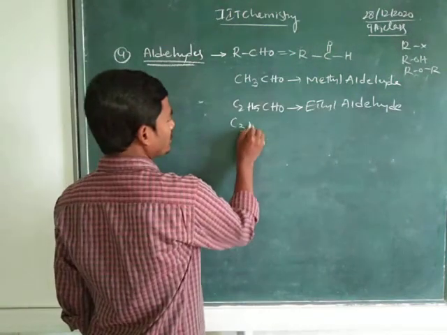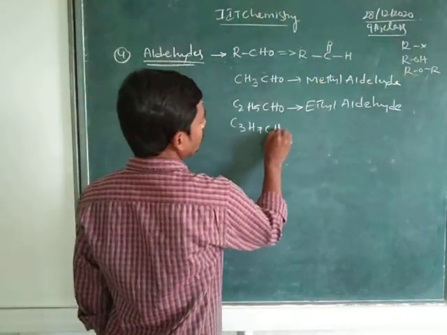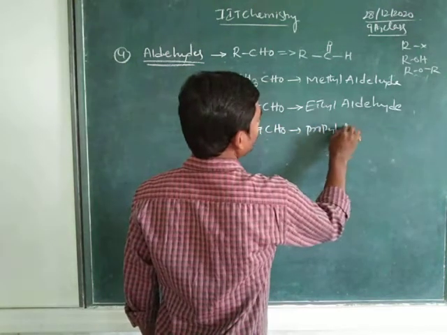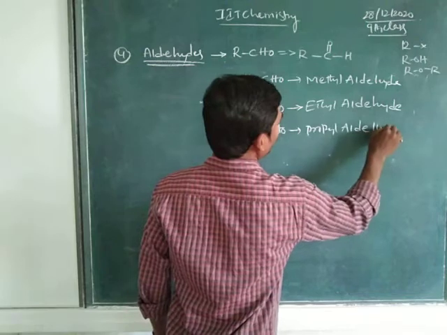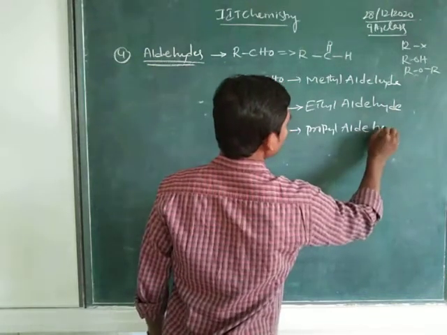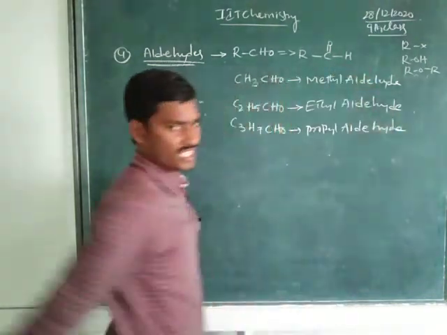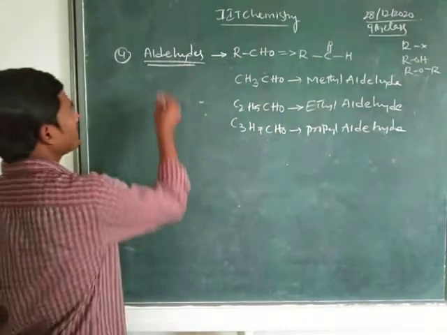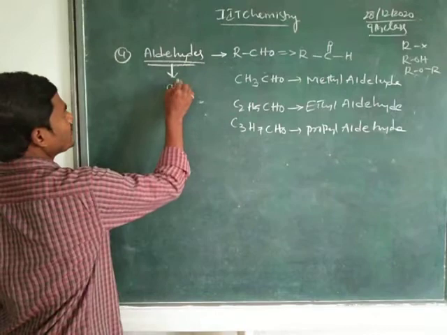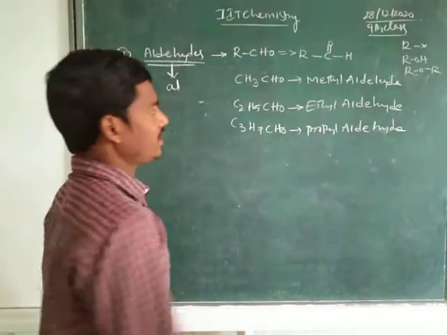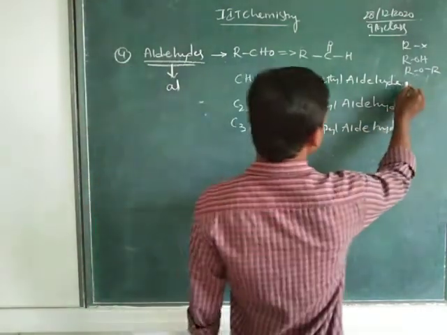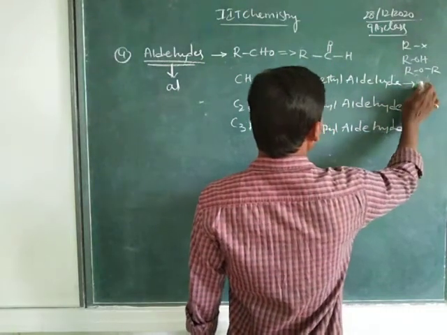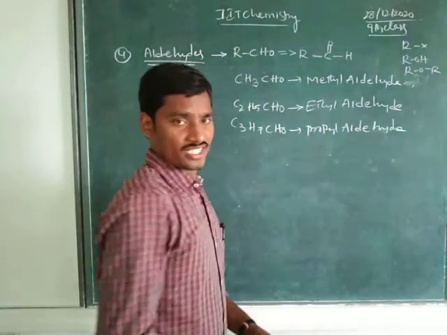Then C3H7CHO we consider as propylaldehyde. See children, what is the suffix for aldehydes? The suffix for aldehydes is al. Based on that we call it here methanal.